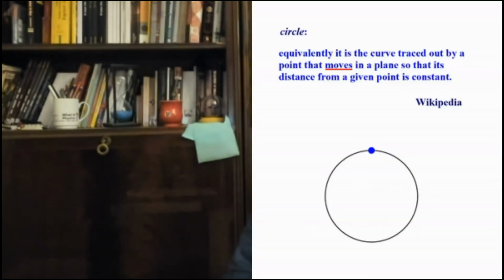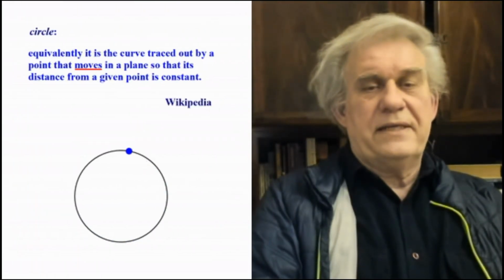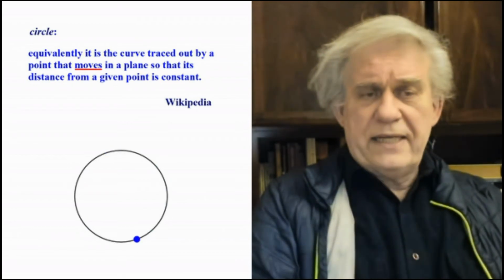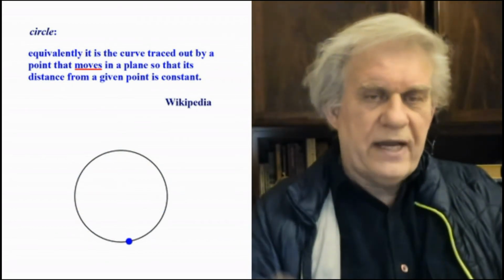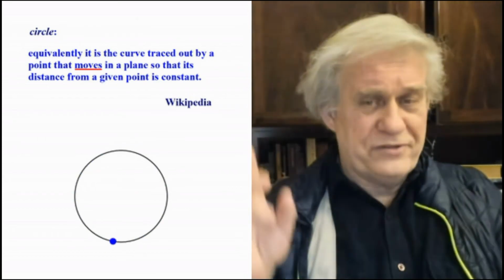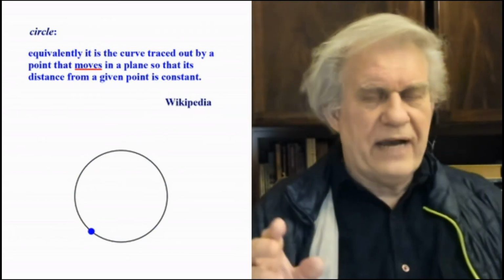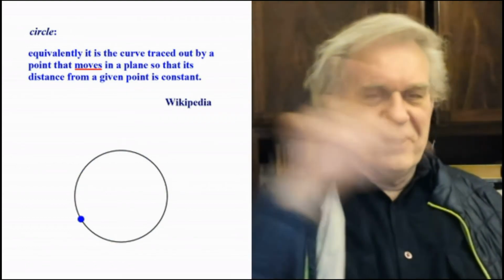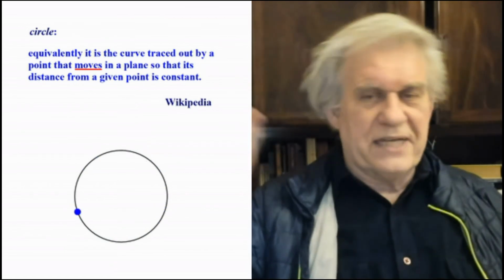Okay, and here's the other circle that they have. And this is even funnier, because this circle is even worse. It's the other definition of circle that Wikipedia has, by the way. It is the curve traced out by a point that moves in a plane. So here we have a dynamic figure. It's built by rolling a little point around so that its distance from a given point is constant.